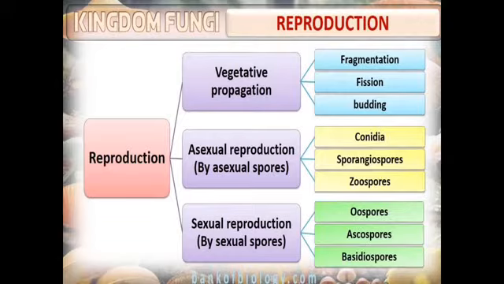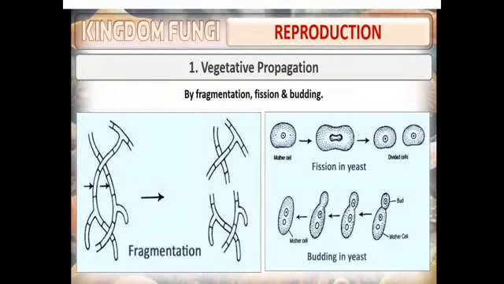In asexual reproduction, we have the conidia, sporangiospores, and zoospores. Whereas in sexual reproduction, we have the oospores, ascospores, and basidiospores. So let us look in detail one after the other. First, we have vegetative propagation. Vegetative propagation is carried out in three ways: fragmentation, fission, and budding.